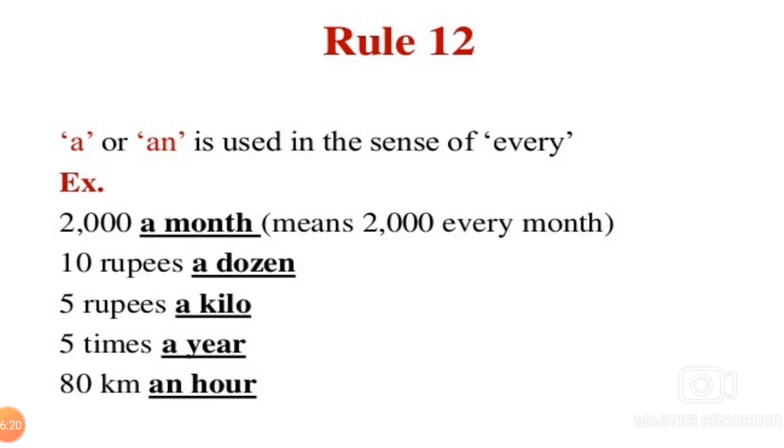A or an is used in the sense of every. 10 rupees a dozen. 5 rupees a kilo. 5 times a year. 80 kilometers an hour.